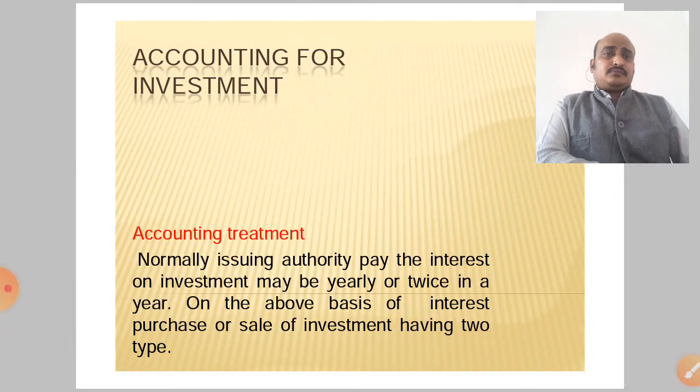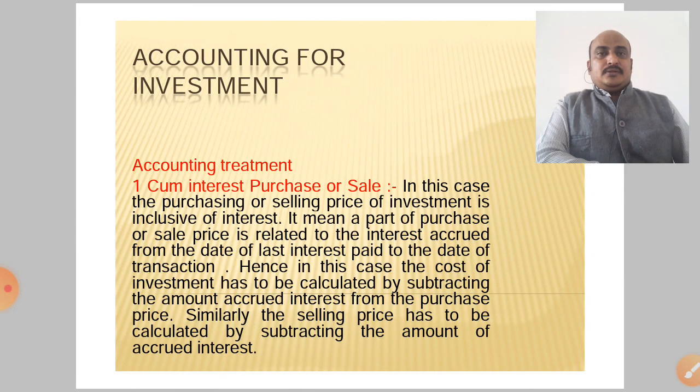Now, normally the interest on investment is paid yearly or half-yearly. On the basis of interest, purchase or sale of investment has two types. First, cum interest purchase or sale. In this case, the purchasing or selling price of the investment is inclusive of the interest. It means a part of the purchase or sales price is related to the interest accrued from the date of the last interest to the date of the transaction.